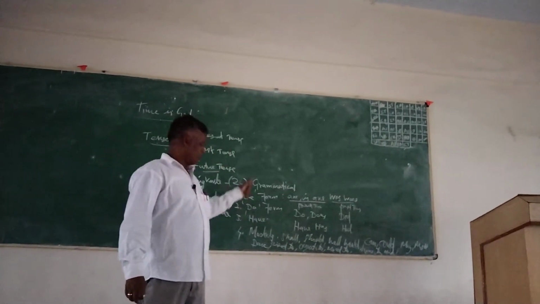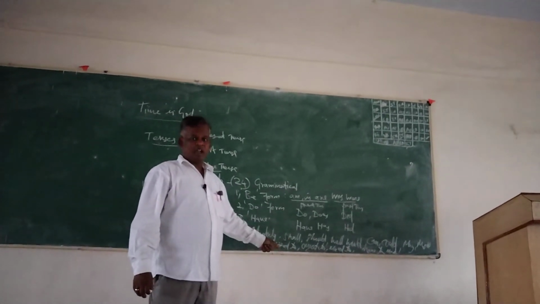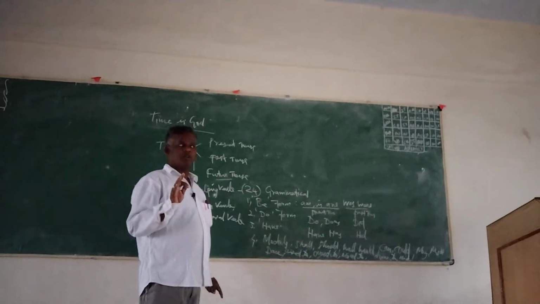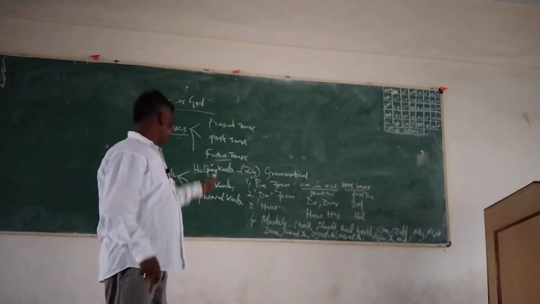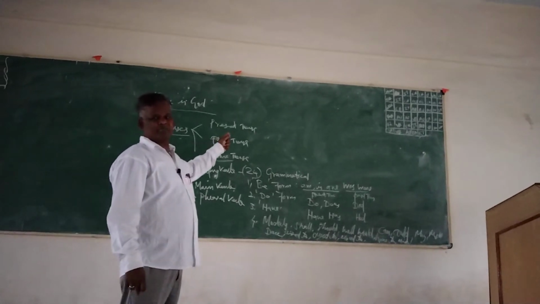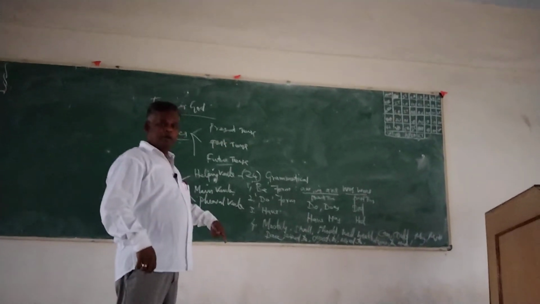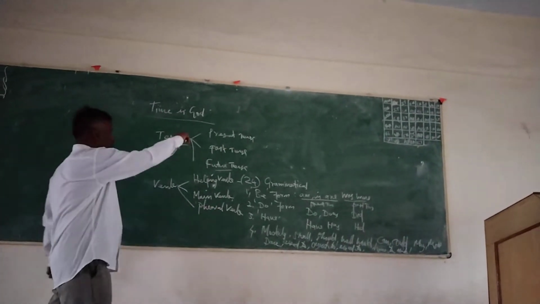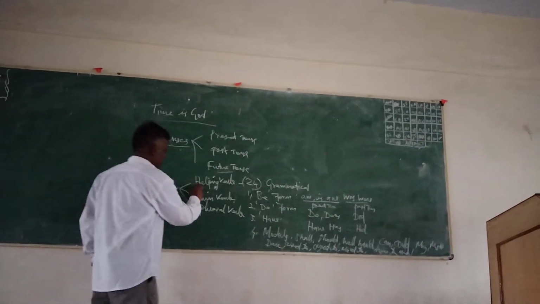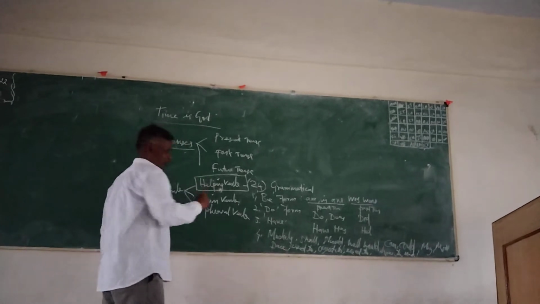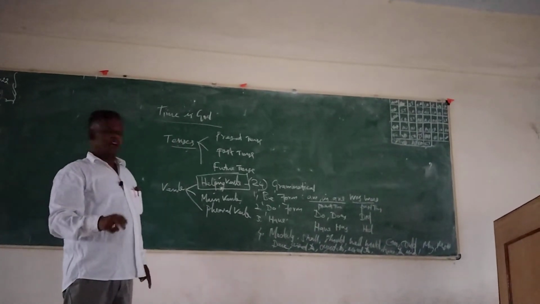Without these 24 we can form only two tenses, the simple present and simple past. For the remaining 12 types of tenses, we have to keep all the knowledge about helping verbs in our mind.